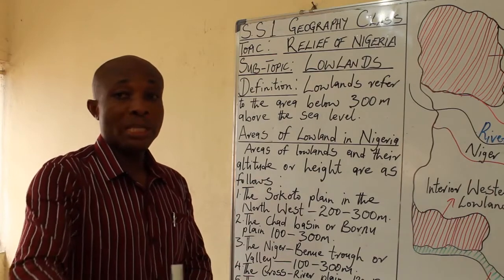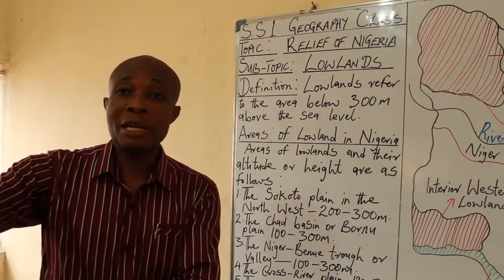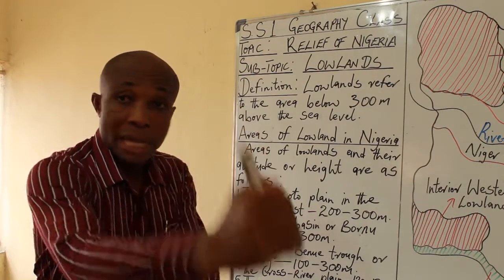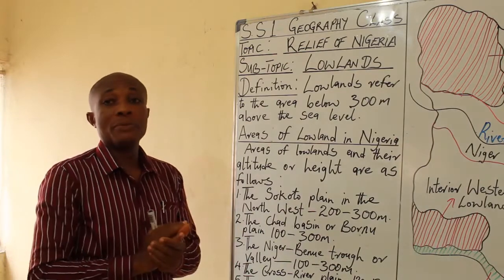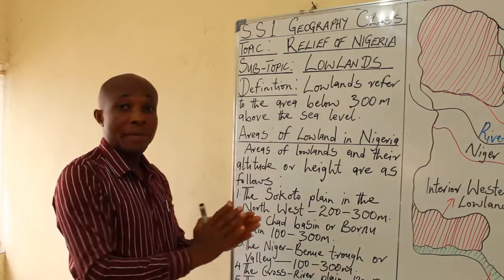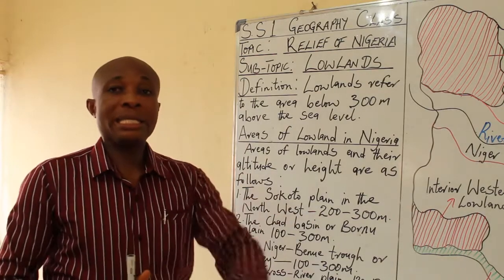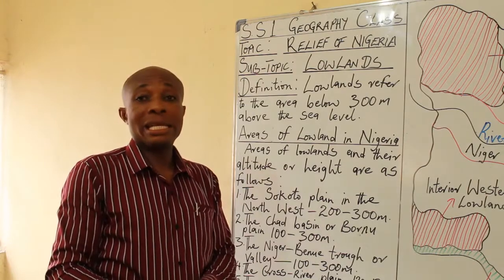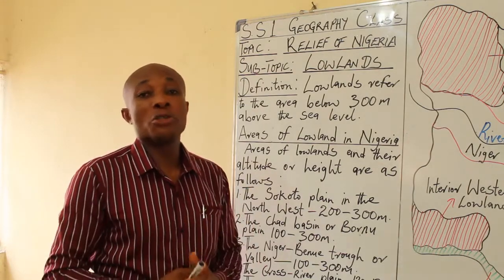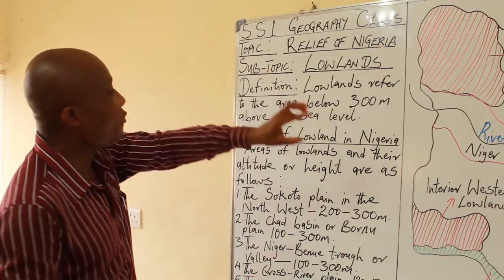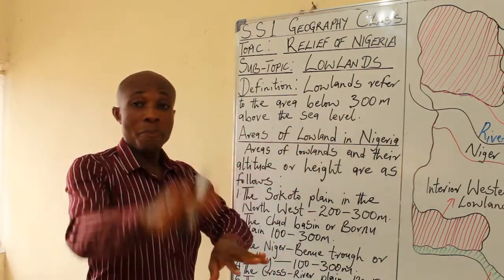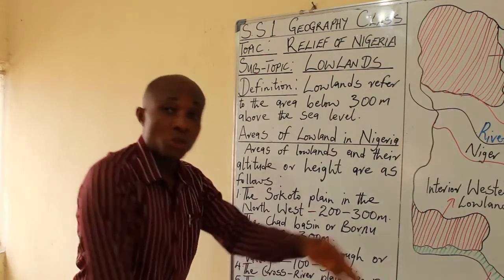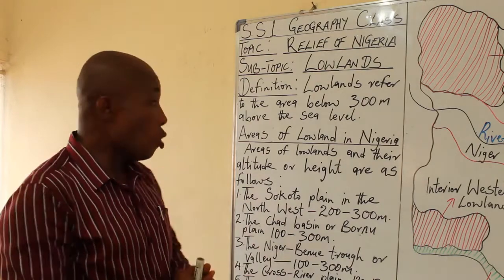And I told you, the sea level is measured when you go to the shores of Nigeria, the Atlantic Ocean. That particular level, no matter how the wave moves, it cannot exceed that point. That is the sea level. And when you measure from there, any height you get is the height of that particular environment. If we also want to determine the height of a place above the sea level, it is also possible. And with the definition of lowlands, that means any height below 300, or let's say from 299 down to 0, falls within lowland.